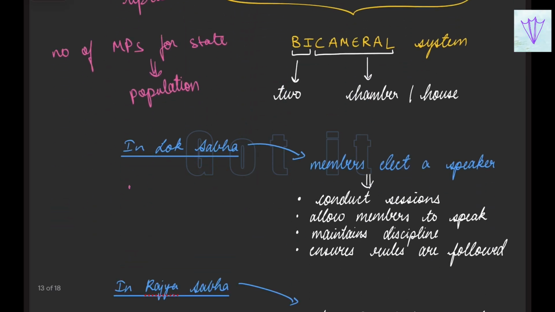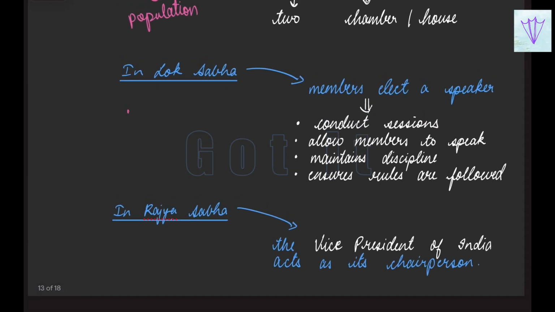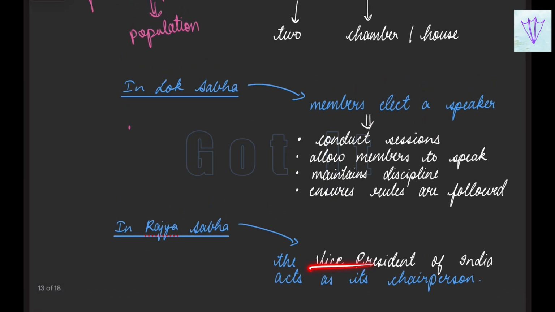So the functions of the Lok Sabha. The Lok Sabha is conducted by a speaker whom the members elect to conduct the proceedings. What are the functions? They conduct and allow the members to speak, and they maintain discipline and ensure that the rules are followed. These are all the functions done in the Lok Sabha, and they are maintained by the speaker, who is elected by the members of the Lok Sabha. And the Rajya Sabha is presided over by the Vice President of India, who acts as the chairperson of the Rajya Sabha.